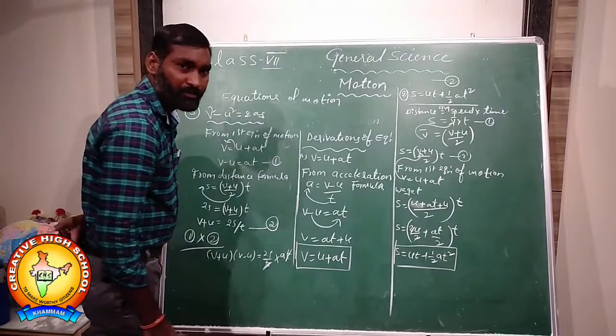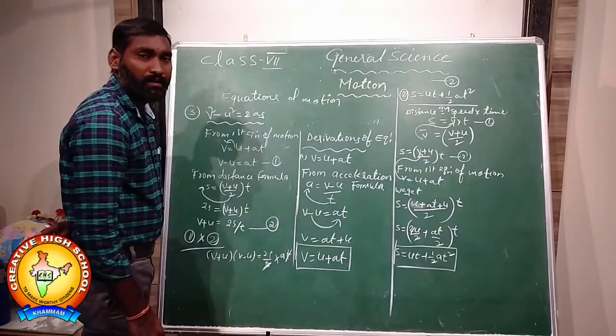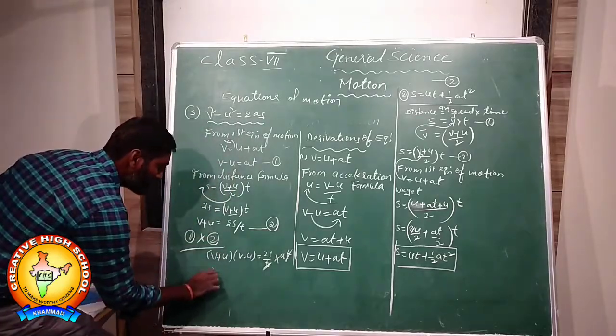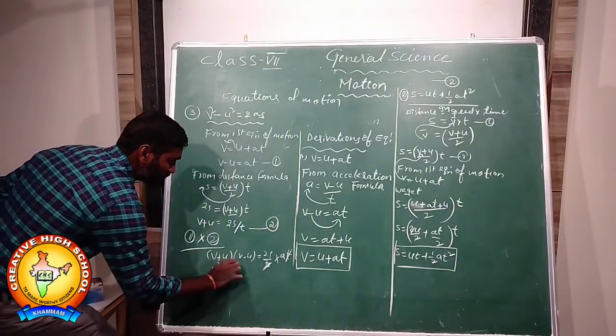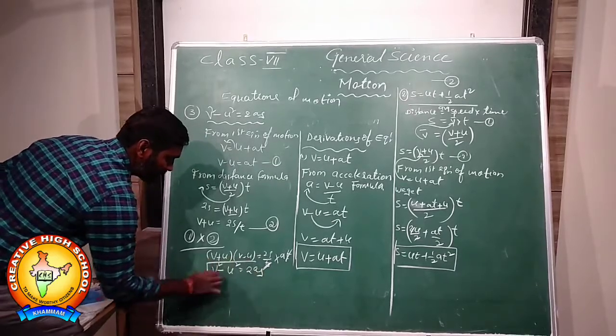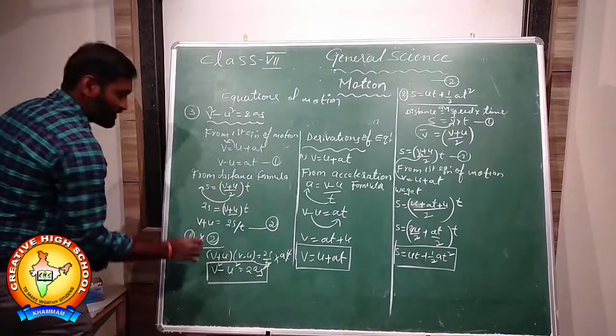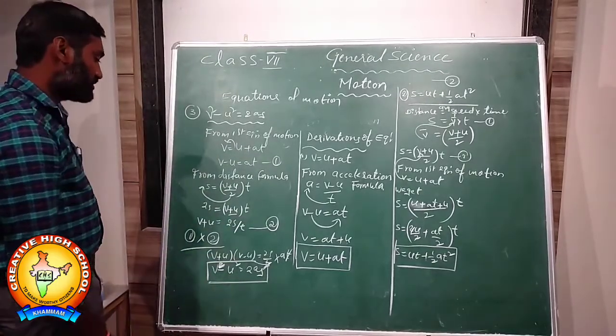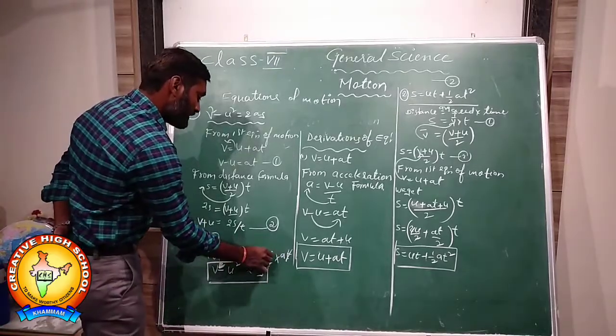It is a square minus b square. Here (v plus u) into (v minus u) is v square minus u square, which is equal to the remaining term 2as. So this is the derivation of the equation of motion: v square minus u square is equal to 2as.